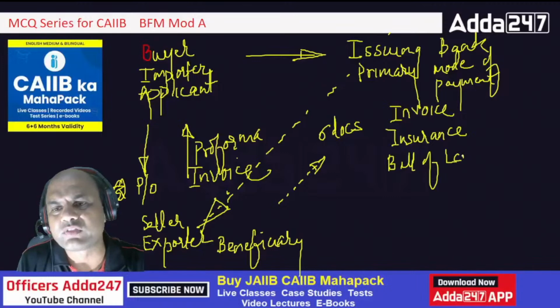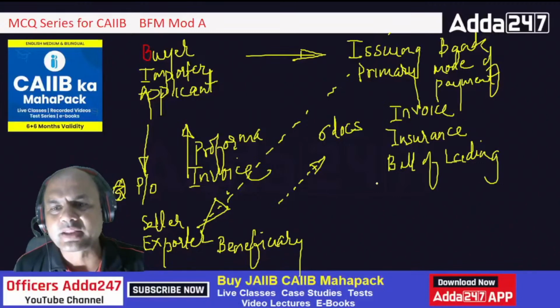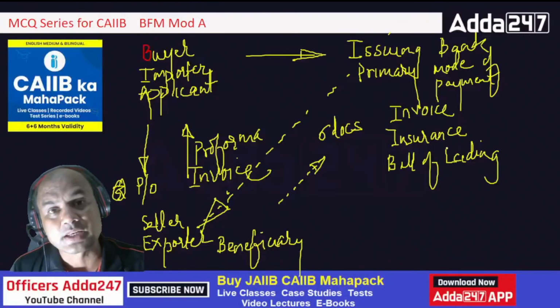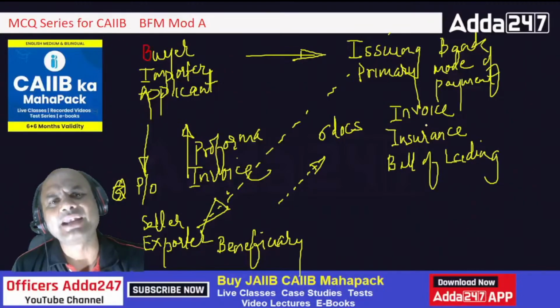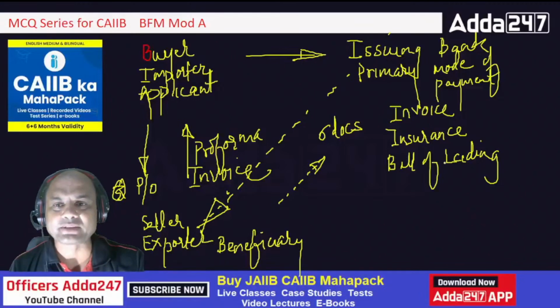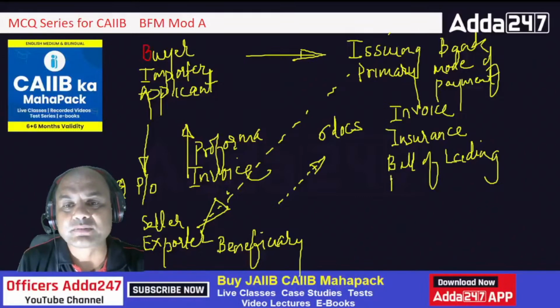Now this is not always a bill of lading, it depends on the way we transport the goods. Suppose I send it through the ship, then it will be BL or MTD, multimodal transport document. If I send it through air, then it is an airway bill. If I send it through truck, then truck receipt. If I send it through railway, then railway receipt. This is just a transport document. But generally in export trade 99% happens by ship, hardly 4-5% happens in other ways. So bill of lading, then bill of exchange, BOE. I'll write it BOE only. Bill of exchange.